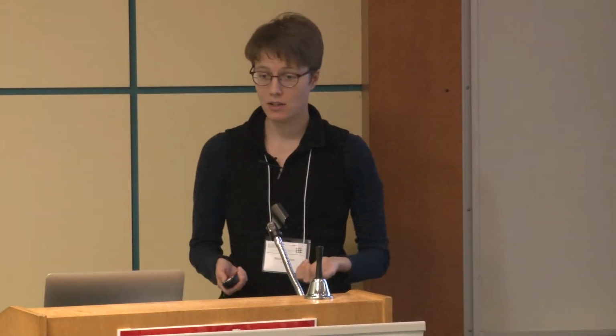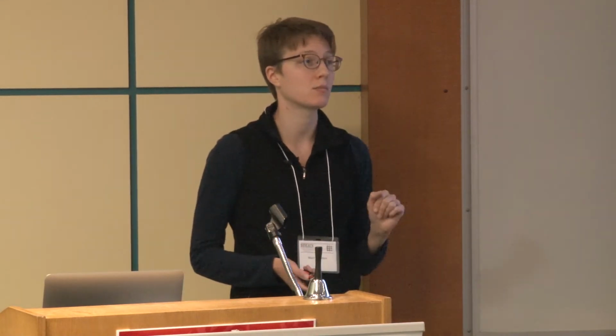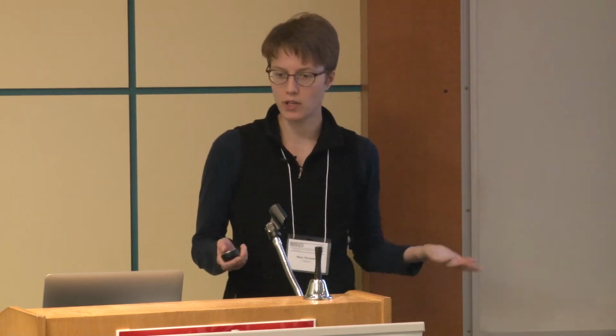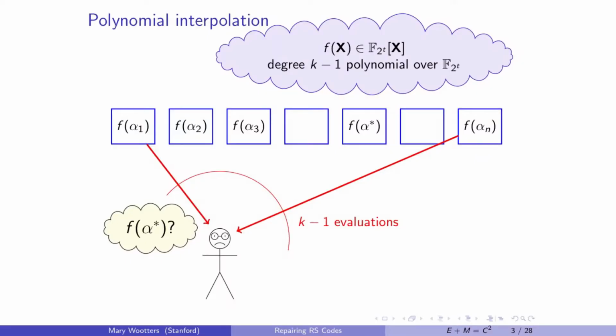And we might ask, okay, what if all I want to know is f of alpha star, just one evaluation point, but I'm not allowed to look at it for some reason? Do I have to look at k different evaluation points? Could I possibly get away with k minus 1? As many people are shaking their heads, and this stick figure is very sad, clearly the answer is no. We cannot get away with k minus 1 evaluation points.